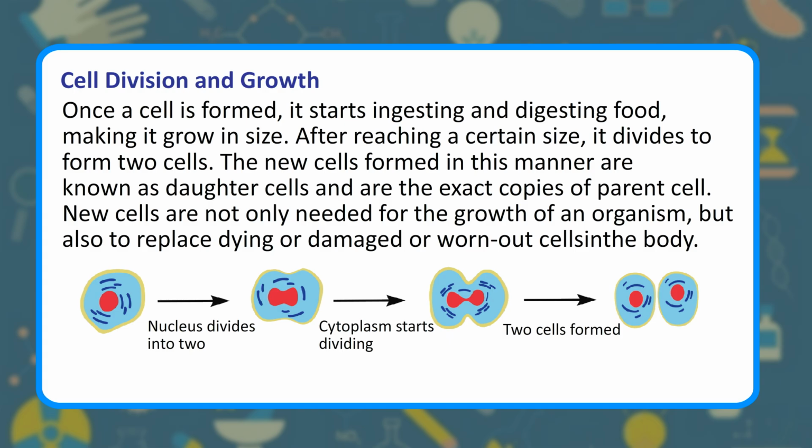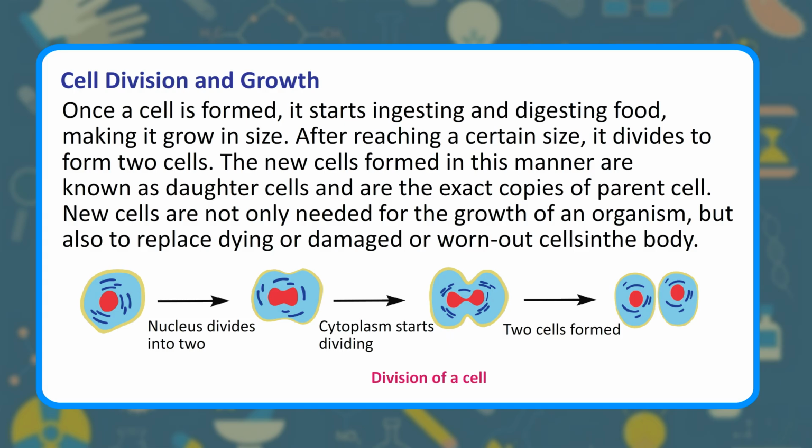Cell division and growth. Once a cell is formed, it starts ingesting and digesting food, making it grow in size. After reaching a certain size, it divides to form two cells. The new cells formed in this manner are known as daughter cells and are the exact copies of the parent cell. New cells are not only needed for the growth of an organism, but also to replace dying or damaged or worn out cells in the body.